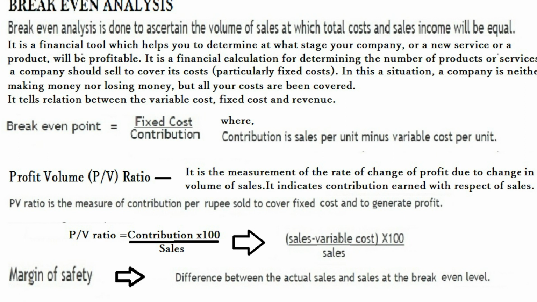Now next comes the profit to volume ratio. It is the measurement of rate of change of profit due to change in volume of sales. It indicates contribution earned with respect to sales. PV ratio is a measure of contribution per rupee sold to cover the fixed cost and to generate the profit. PV ratio can be calculated as contribution into 100, that should be divided by sales. Now margin of safety, difference between the actual sale and sales at break even.